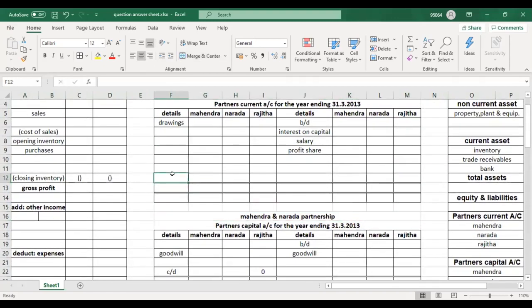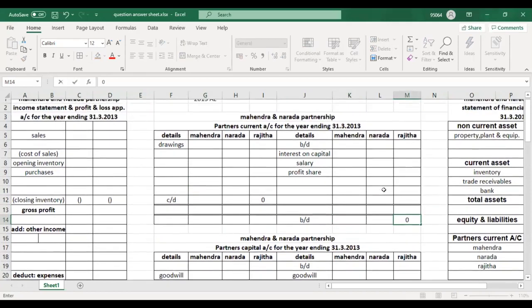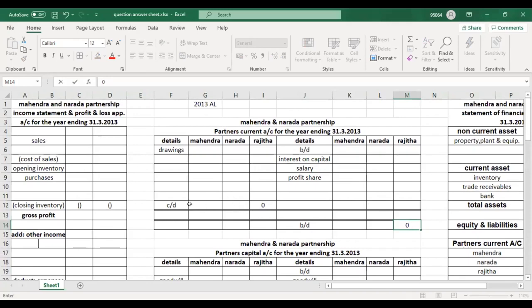Same to the partner's current account. Carried down will be 0 and brought down will be 0. This is easy because, as you move on, at the end you know that Rajita is not the partner. So any balance you will transfer to a loan account. Now let's record the brought down balance of partner's current account.